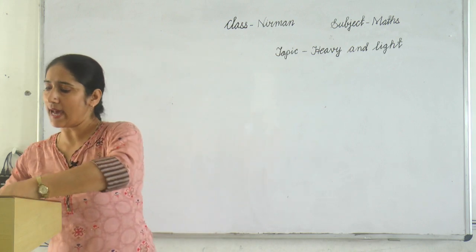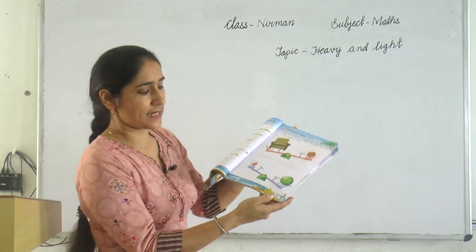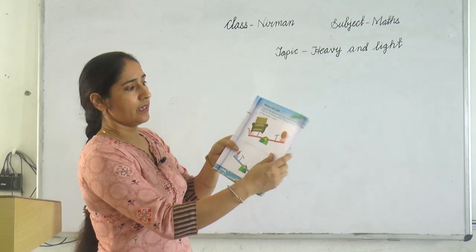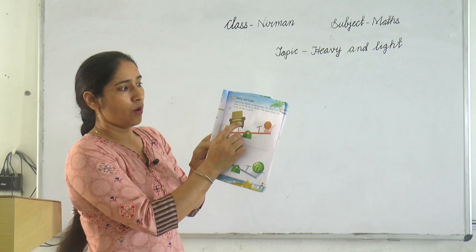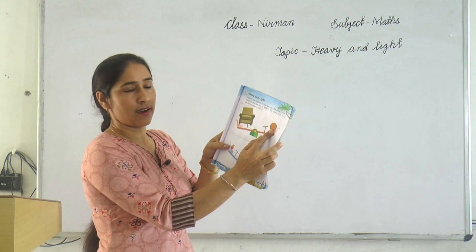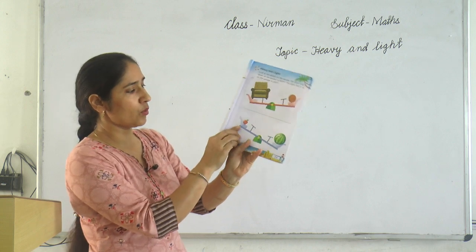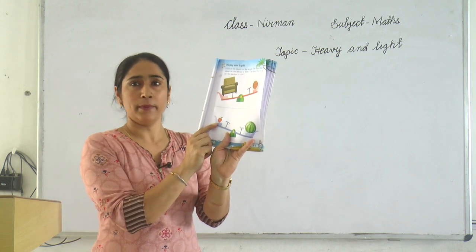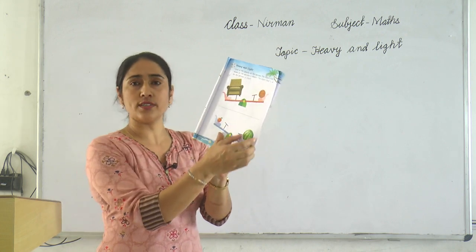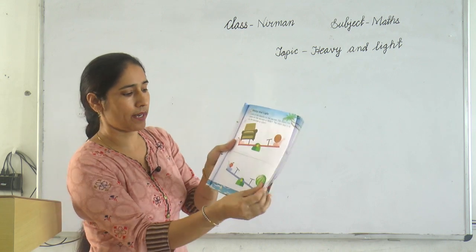Okay. Take your maths book, open your book, page number 11. Look at the objects on the seesaw. The object that is down on the seesaw is heavy and the object that goes up is light. This object goes up, it means this is a light object, and this object goes down, this object is heavy. Okay, next page, open.